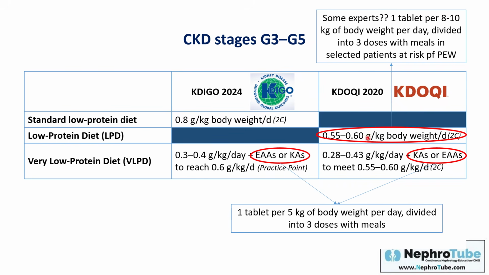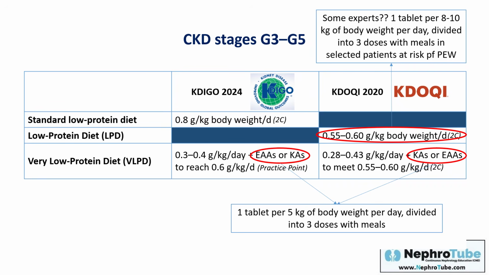Some experts, and this is not a guideline recommendation or suggestion, use keto analogs or essential amino acids with a low protein diet in the dose of 1 tablet for every 8 to 10 kg body weight of the patient. They are using these tablets, essential amino acids and keto analogs, in patients on a low protein diet and at risk of protein energy wasting. But this is an expert opinion, and there is not a guideline, suggestion, or recommendation.